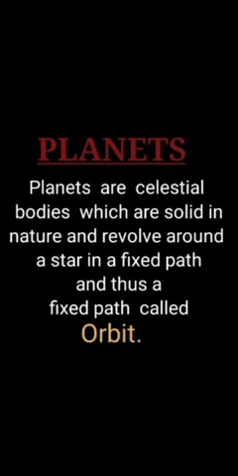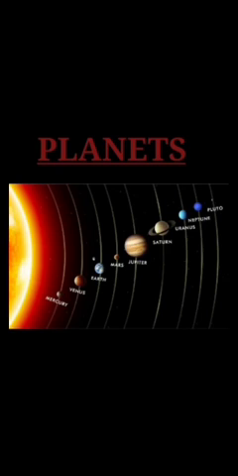Our next topic is about planets. Planets are celestial bodies which are solid in nature and revolve around a star in a fixed path, and this fixed path is called an orbit. Planets are different in sizes. There are 8 planets in the solar system.